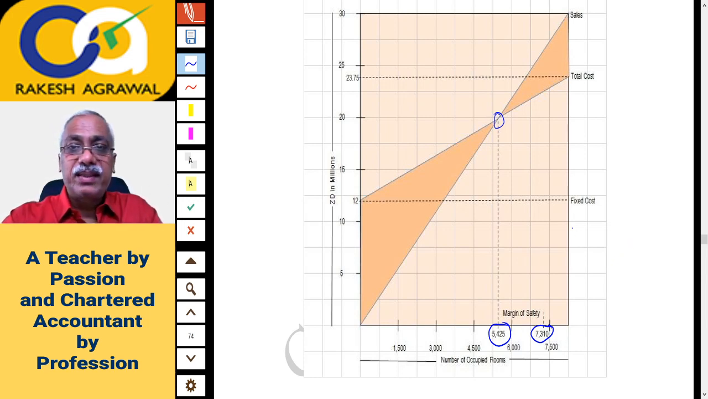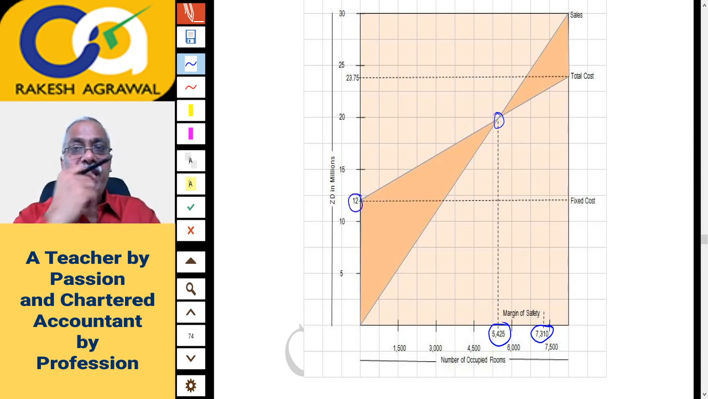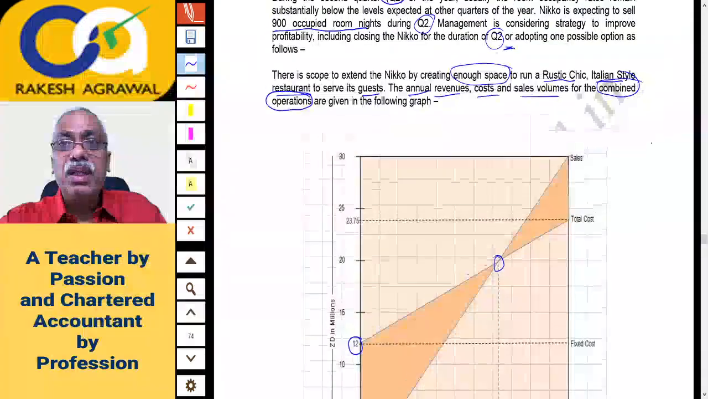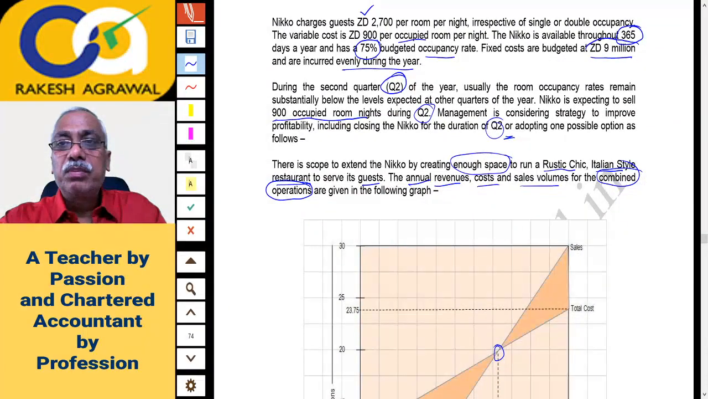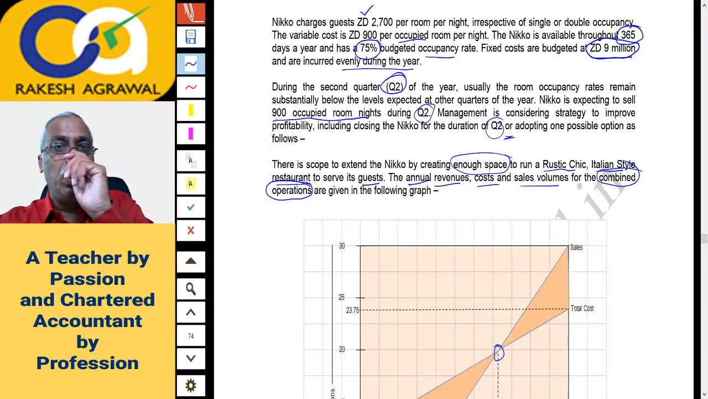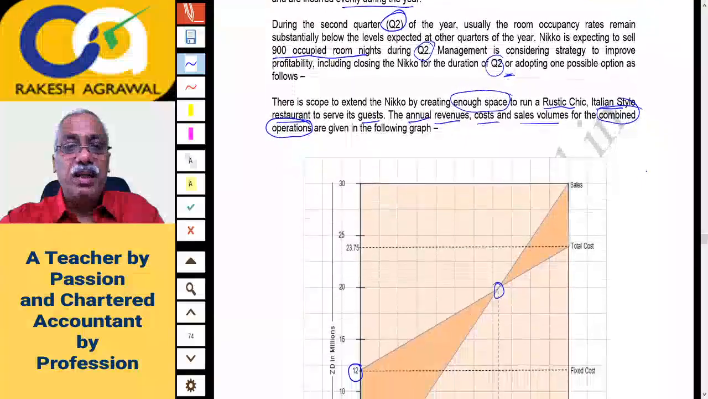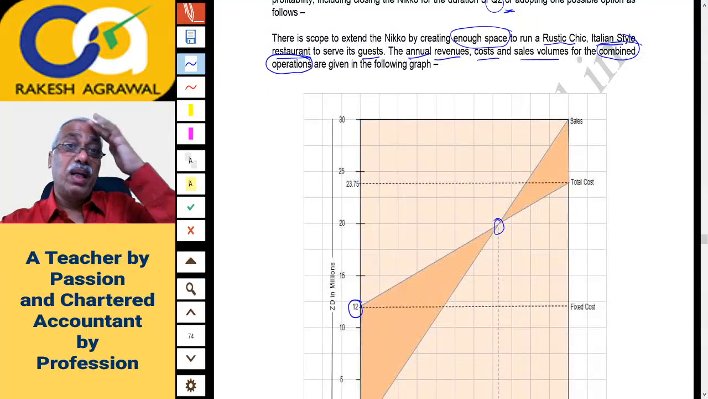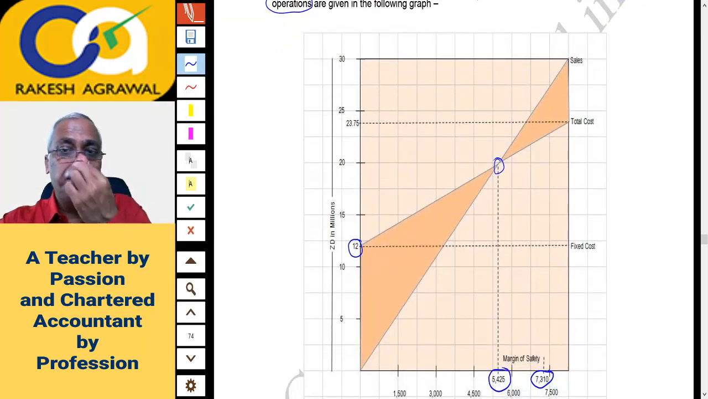Now if you go to the y-axis, your fixed cost is 12 million. Combined fixed cost. I think it is not tallying with the fixed cost. Some 8 million was given, no? 9 million. See, 9 million was the fixed cost, but this was for running the hotel only. And this is the combined data. So fixed cost has gone up by 3 million. So 9 plus 3. 3 million might be for that Italian restaurant. It's a combined data. So 12 million is your fixed cost.